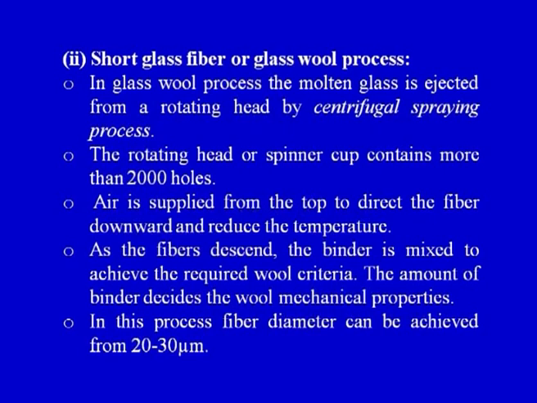In the glass wool process, the molten glass is ejected from the rotating head by a centrifugal spraying process. So we have a centrifugal spraying process, there molten glass is present, and the molten glass is sprayed using this process. The rotating head or spinner cup contains more than 2000 holes. Air is supplied from the top to direct the fibers downward and reduce the temperature.